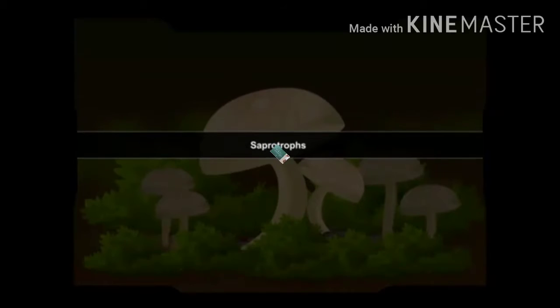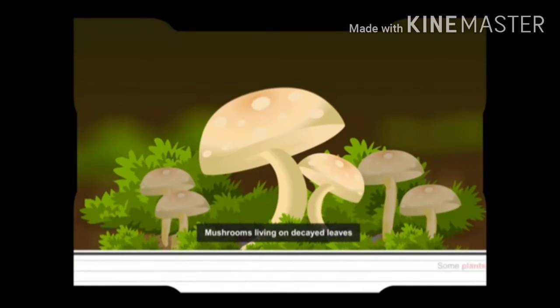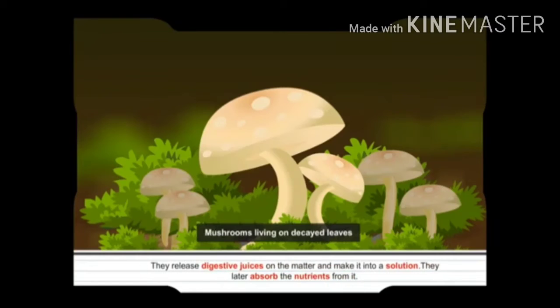Saprotrophs: some plants grow on dead and decaying matter. They release digestive juices on the matter and turn it into a solution. They later absorb the nutrients from it. This mode of nutrition is called saprotrophic, and the plants are saprotrophs. Mushrooms, fungus, etc. are examples of saprotrophic plants.